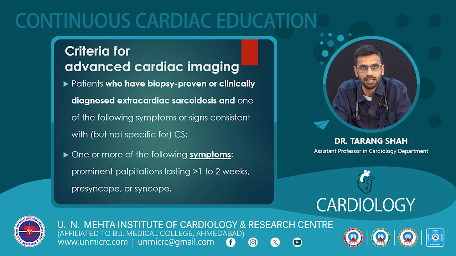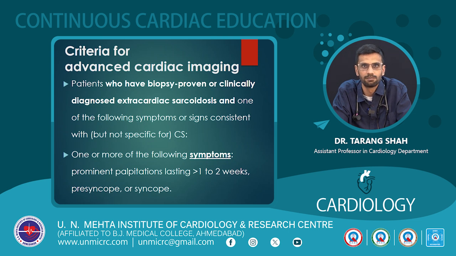So what are the criteria for advanced cardiac imaging? If patients have biopsy proven or clinically diagnosed extracardiac sarcoidosis and one of the following symptoms or signs consistent with cardiac sarcoidosis, it suggests that we should go for advanced cardiac imaging like MR and FDG PET. What are the symptoms or clinical signs?